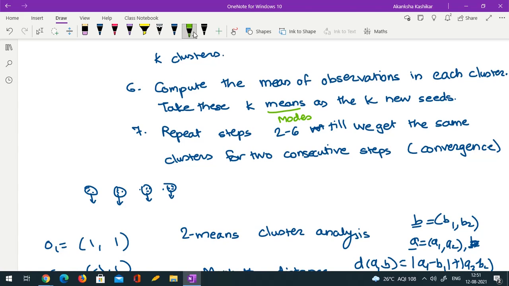Ma'am, is k-modes better than k-means clustering? Like, does it produce a better output? They are not comparable. K-means is for continuous data, k-modes is for categorical data.